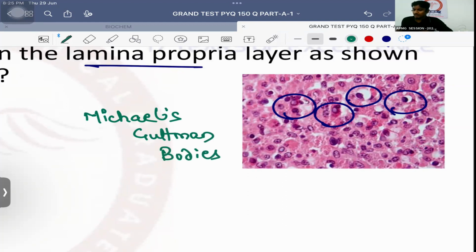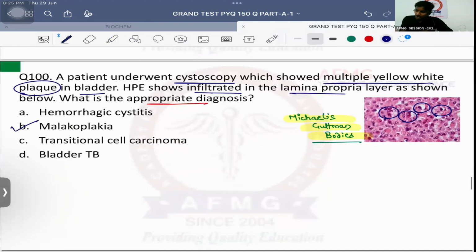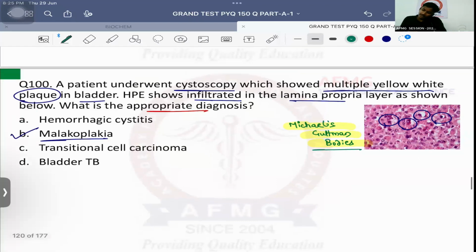Previous year question, brother, you must have heard. Michaelis-Gutmann bodies. Michaelis-Gutmann bodies are seen in which condition? Malakoplakia. Okay, malakoplakia is usually a type of cystitis, that is infection of your urinary bladder, which causes yellow colored patches in your urinary bladder mucosa. And when we take a biopsy, it will show the classical Michaelis-Gutmann bodies, partially digested bacteria in the macrophages. Treatment, antibiotics, that's it. Okay?